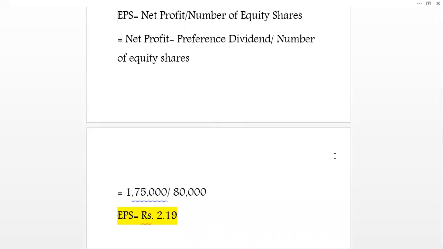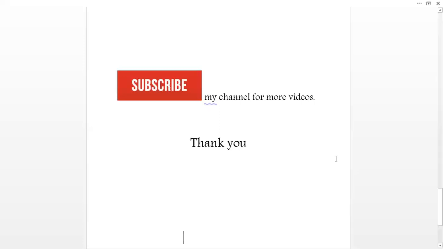So this is how you can understand how easy it is to calculate earning per share, provided that you prepare the income statement first. To conclude, earning per share is nothing but the net earnings of a company divided by the number of equity shares outstanding in the market. Hope you understood the sum.